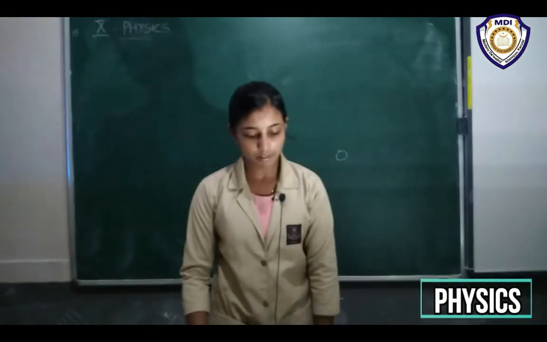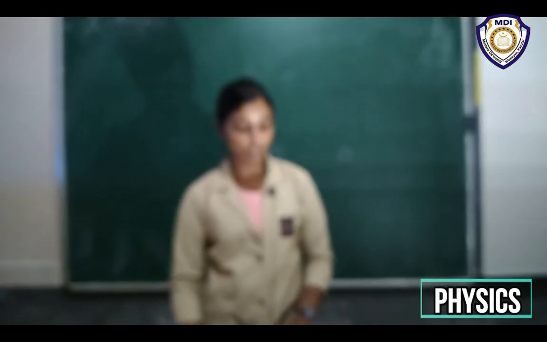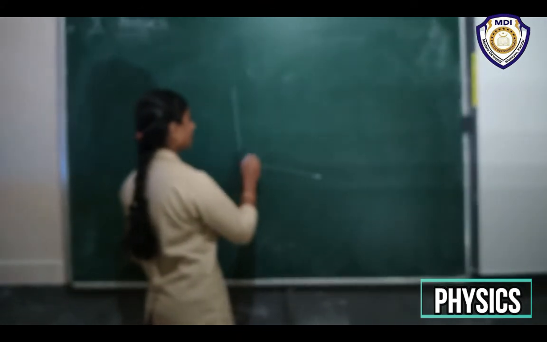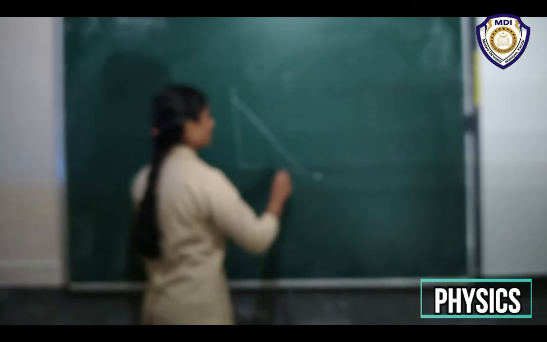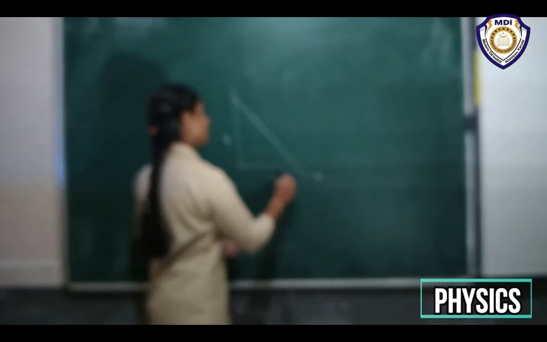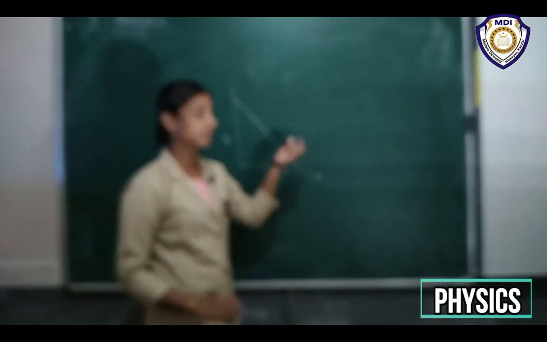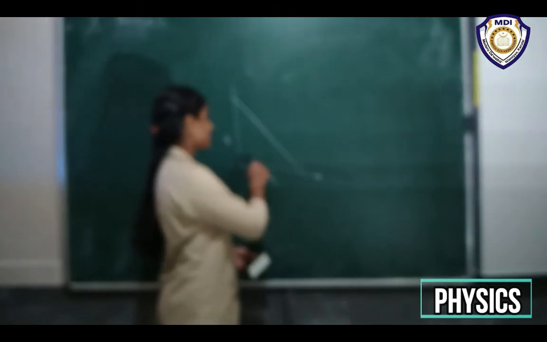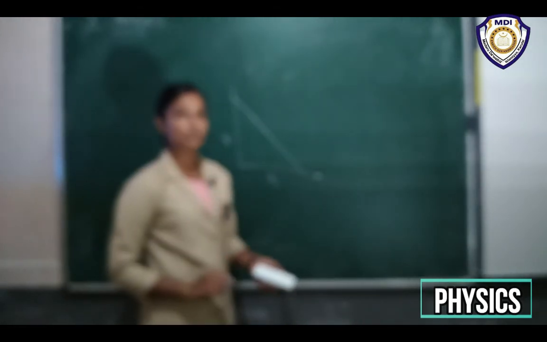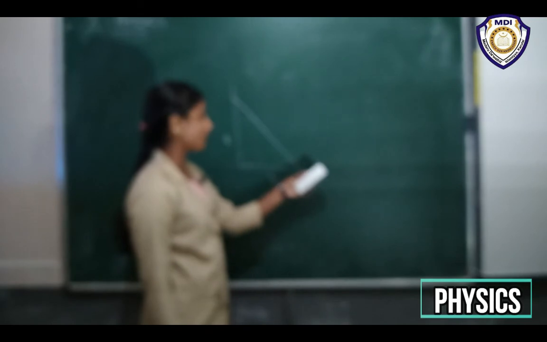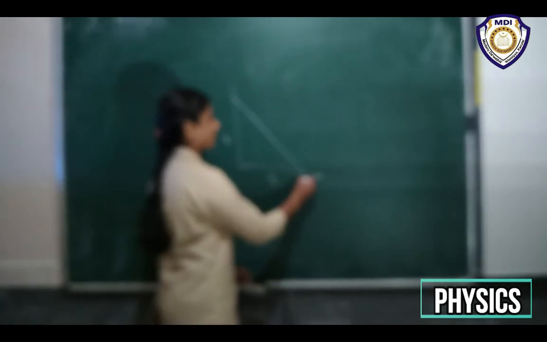So here you have been given the velocity time graph like this, right? We know this is a velocity time graph for a body whose velocity changes at equal intervals, that is, the velocity is uniformly decreasing, and finally it reaches a value of 0.